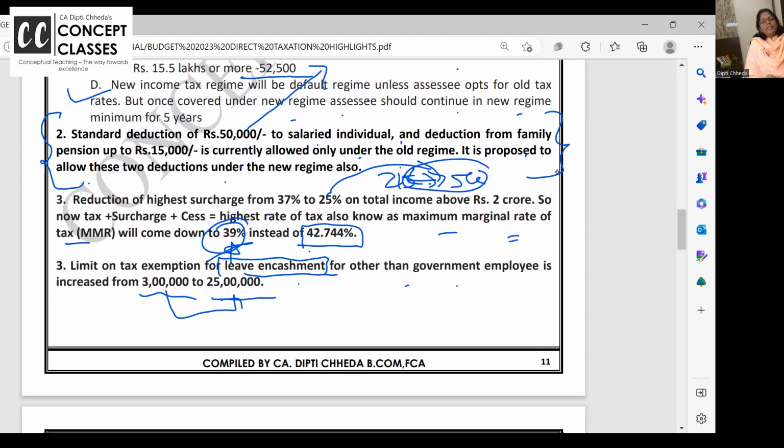Ma'am, what about government employees? Anyhow, the leave encashment is fully exempt. Government employees receiving gratuity and all, everything is exempt. This limit is for lifetime, dear students.